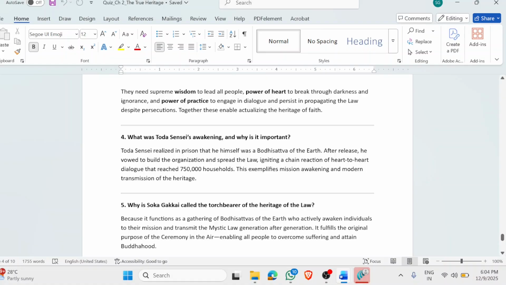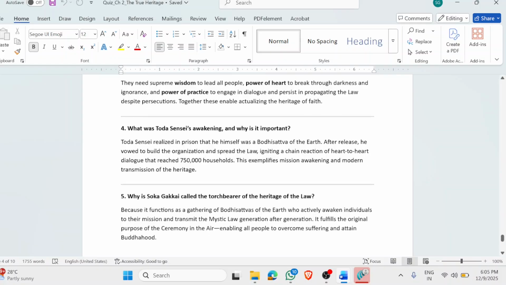Let me quickly take you through this, because when Toda Sensei was in prison, he realized that he is a bodhisattva of the earth, and with that realization, when he was released from prison, he put all his soul, body, effort, and mind into spreading the law. He is the one who ignited the chain reaction and was able to achieve a sustainable flow of bodhisattvas of the earth by achieving a target of 750,000 households.